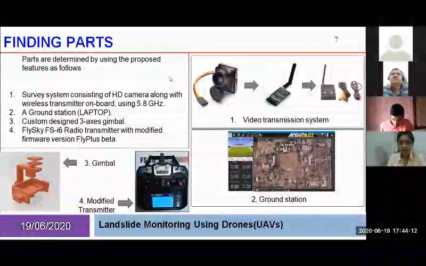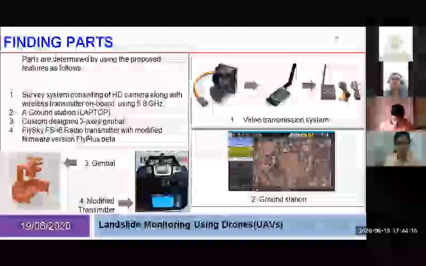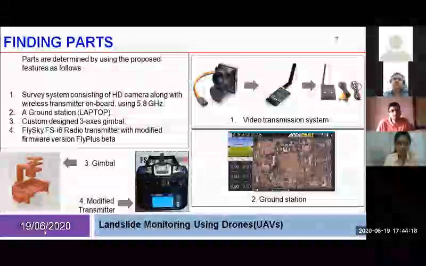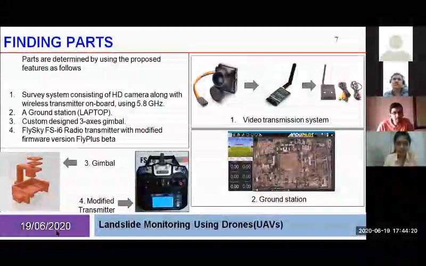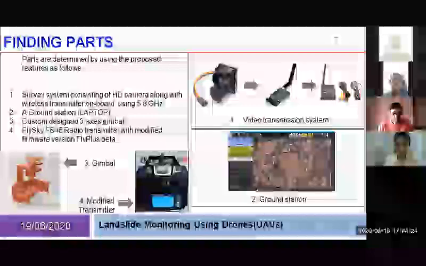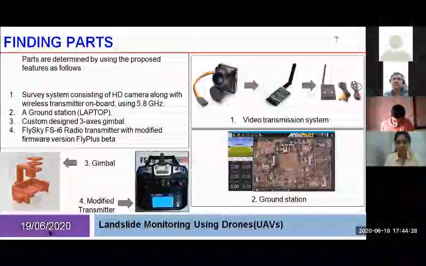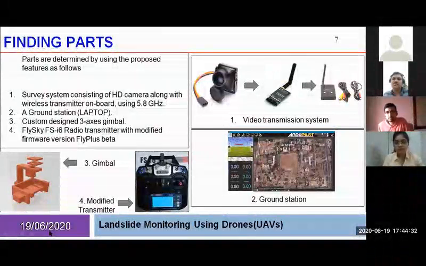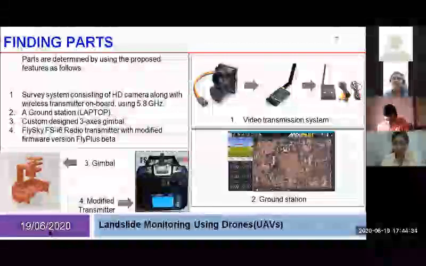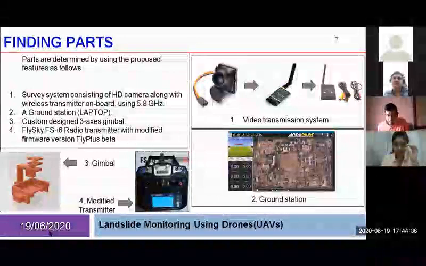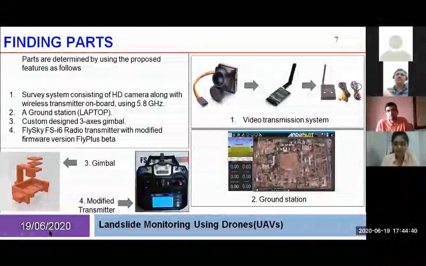All the 10 switches can now be transmitted to the APM using this transmitter using the iBus protocol. That is a serial transmission protocol, because the receiver used in the drone is also a 6-channel receiver, so the 10 channels cannot be transmitted in parallel to the receiver. So we had to use a serial protocol, called iBus protocol, in order to transfer those channels to the drone.